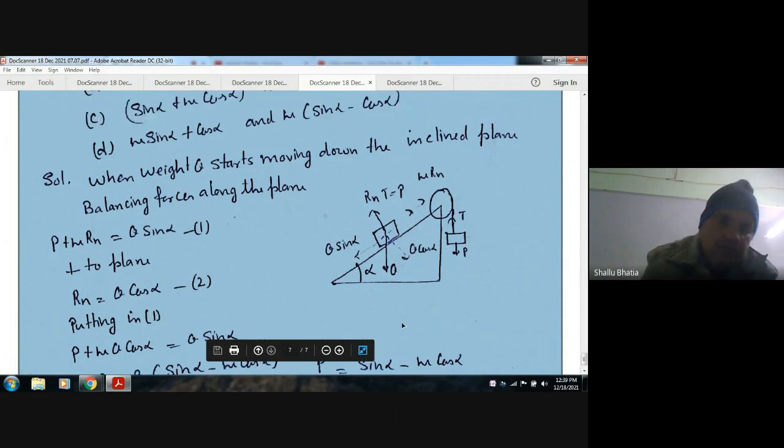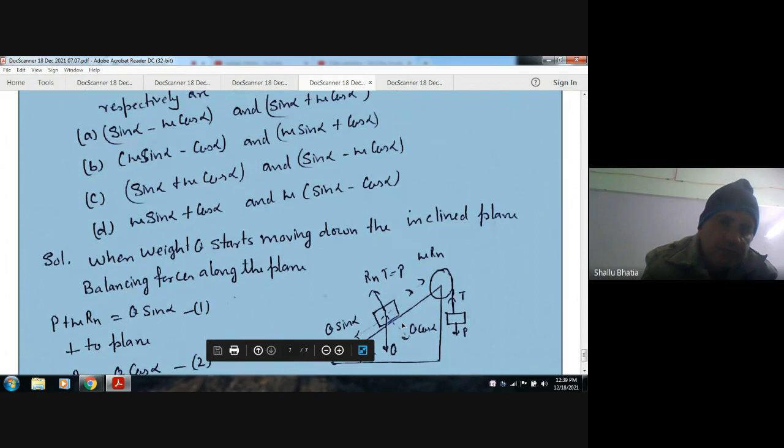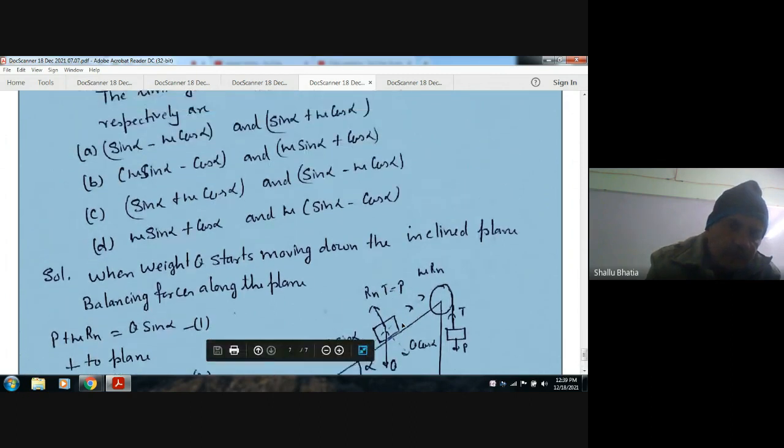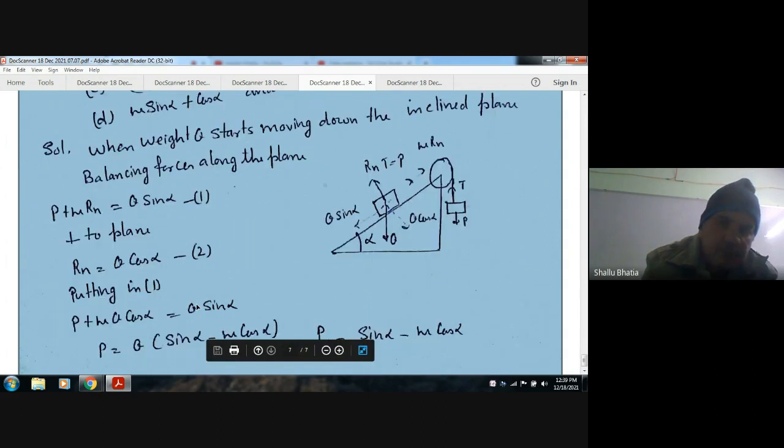So one of the answers for the first case is sin alpha minus mu cos alpha. So the answer should be this, but check it for the second case also.